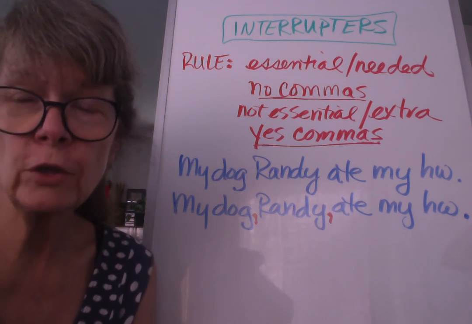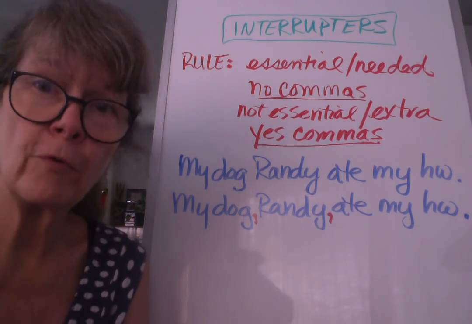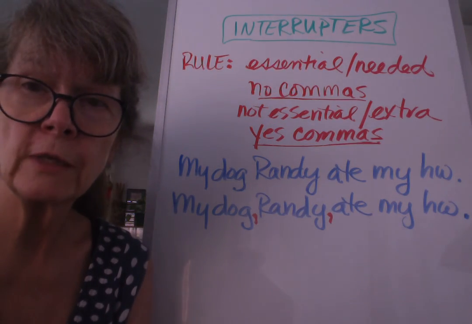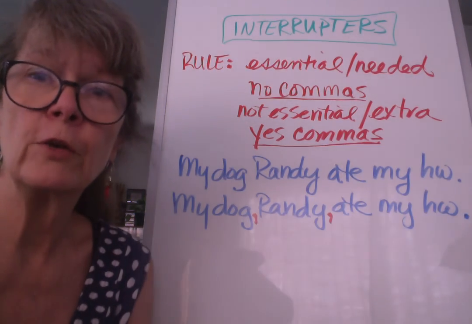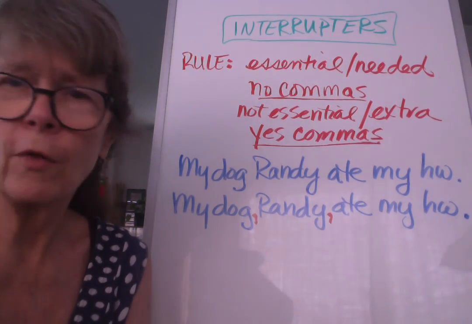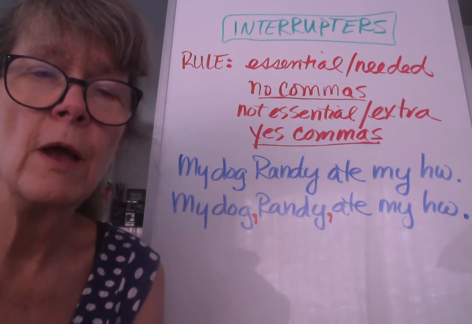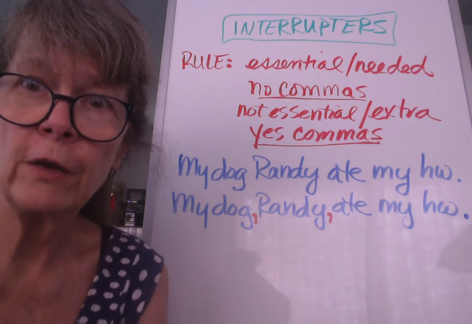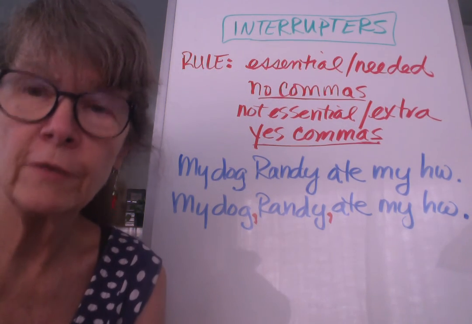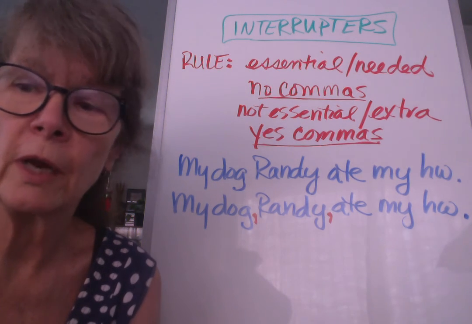Lots of different structures can interrupt clauses. We've talked about some of them before. We've talked about appositives and we've talked about relative clauses, both of which are types of interrupters. We want to look at some different kinds of interrupters today, although we may have some appositives in here, but I didn't include any relative clauses. There are other videos if you want to watch on appositives and on relative clauses. So those are related to what we're doing today.